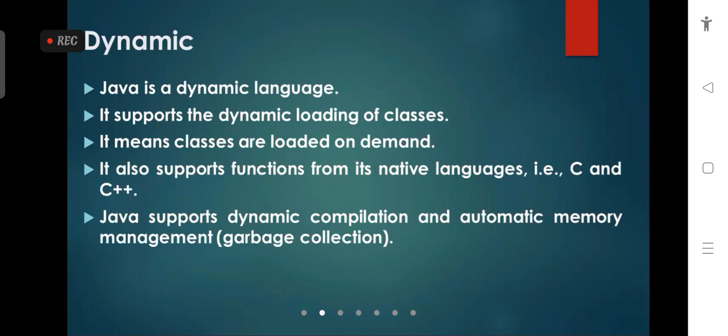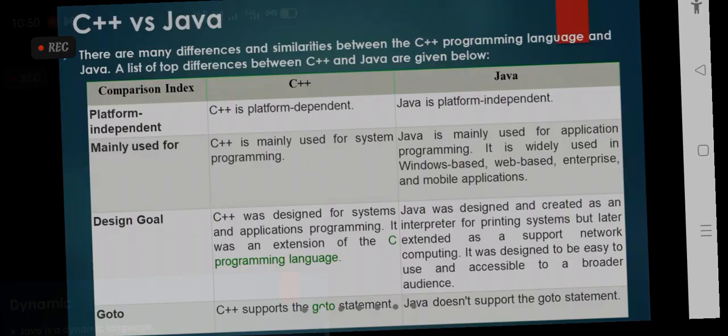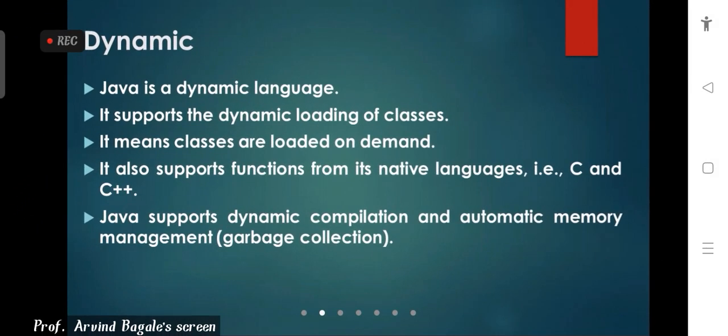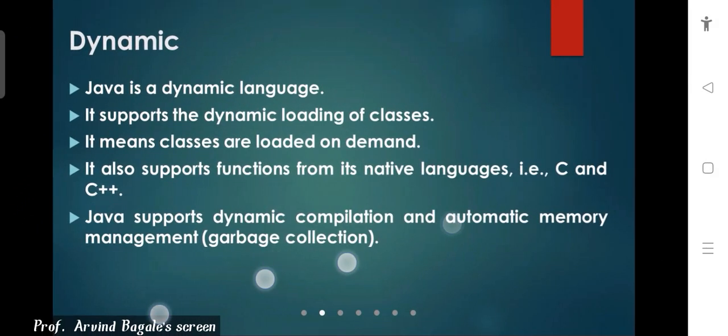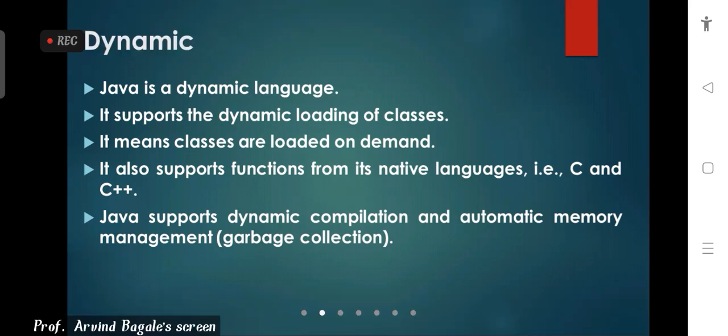We already know why we use garbage collection. Suppose we do not use an object, or there is unoccupied memory, so that memory will be automatically collected by memory management. That feature is called garbage collection. That's why Java is dynamic. Okay, so it is a very important feature in the Java programming language.